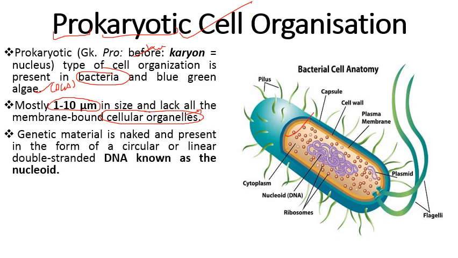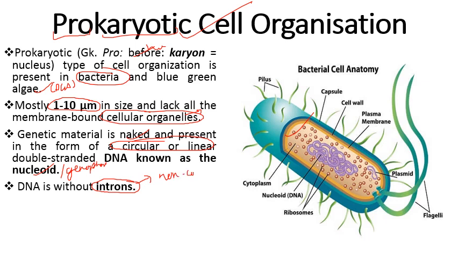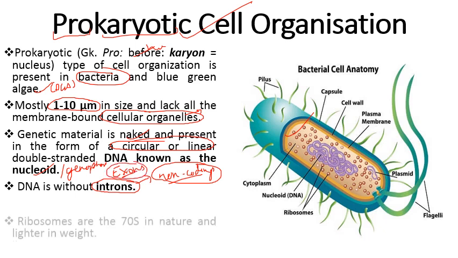Genetic material is naked and present in the form of a circular or linear double-stranded DNA known as nucleoid. It is also termed as genophore. इसे हम genophore भी कहते हैं. और जो DNA present होता है इसमें that is without introns. Introns are basically non-coding segments. तो ऐसे सेगमेंट प्रेजेंट नहीं होते हैं जो कोड नहीं करते हैं, और जो कोडिंग सेगमेंट्स होते हैं उनके लिए हम टर्म यूज़ करते हैं एक्सॉन्स. So प्रोकैरियोट्स का जो डीएनए है उसमें इंट्रॉन्स एब्सेंट होते हैं.